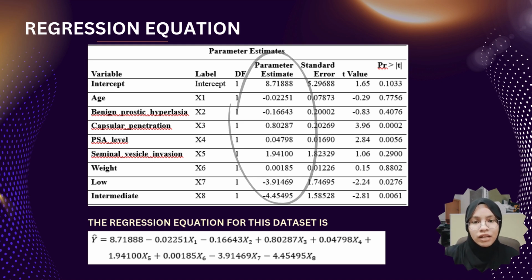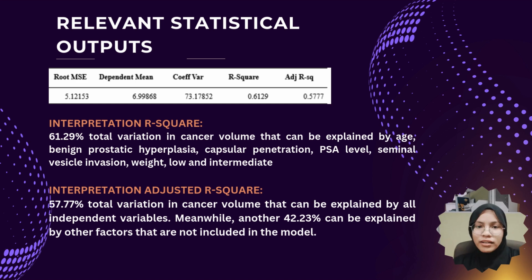We get the equation as y hat equal to 8.71888 minus 0.02251 x1 minus 0.16643 x2 plus 0.80287 x3 plus 0.04798 x4 plus 1.94100 x5 plus 0.00185 x6 minus 3.9469 x7 and 4.45495 x8.